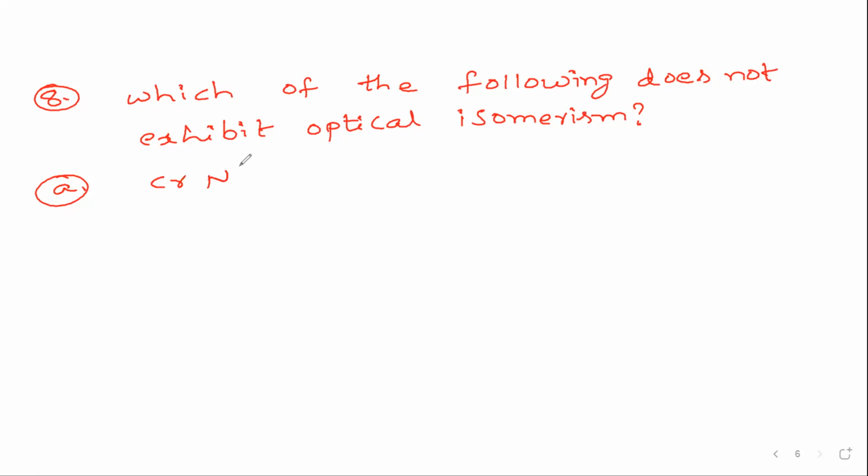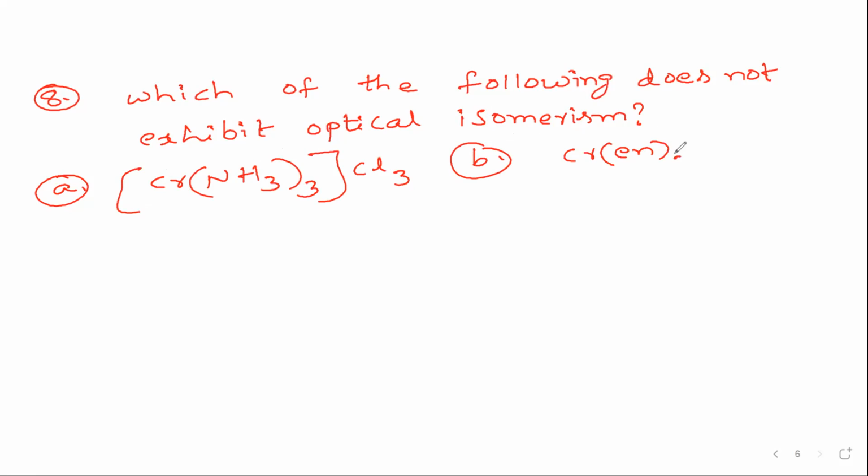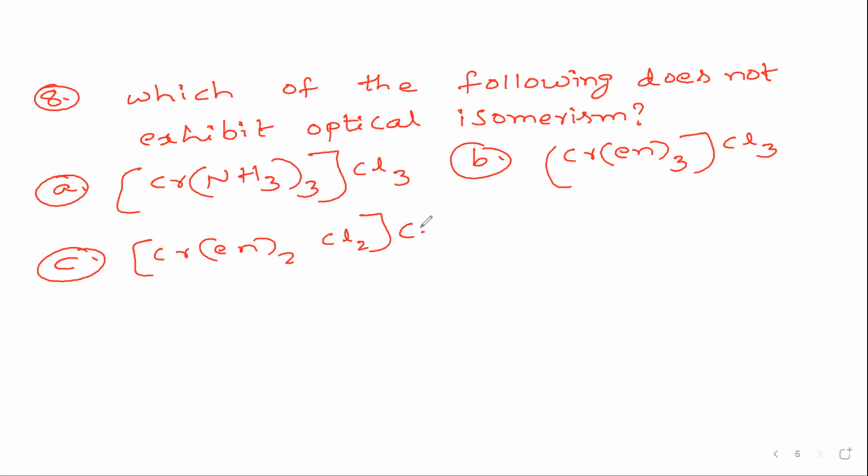First option, [Cr(NH3)3]Cl3, Cl3 outside. Second option, [Cr(en)3]Cl3, outside it is Cl3. Third option, chromium metal, [Cr(en)2Cl2]Cl, outside it is Cl.